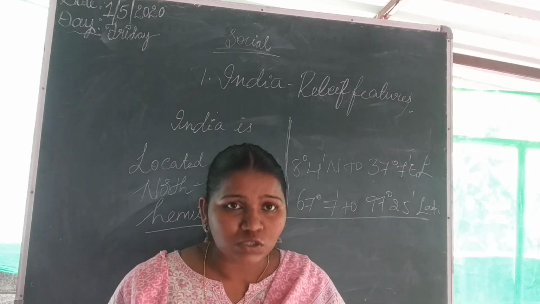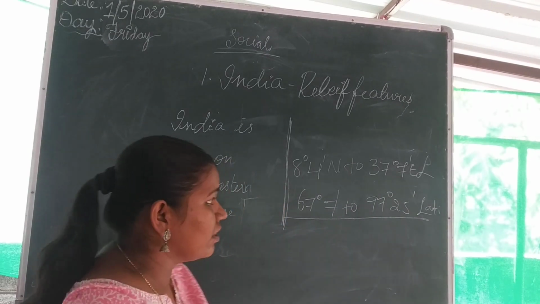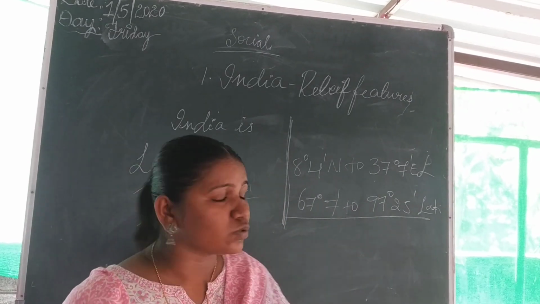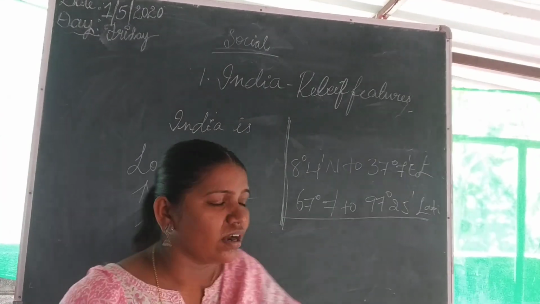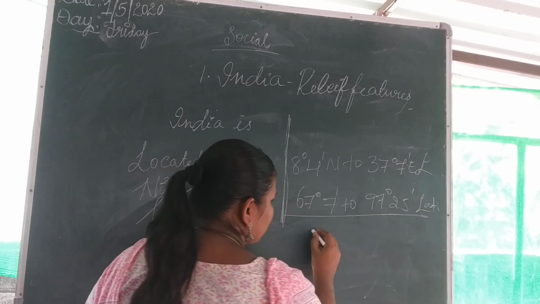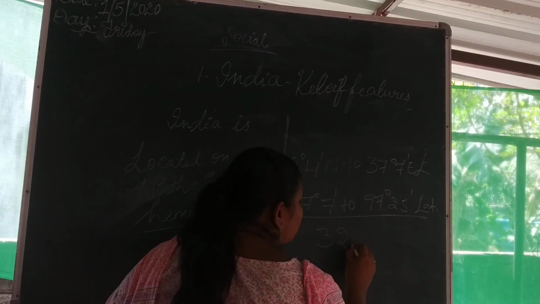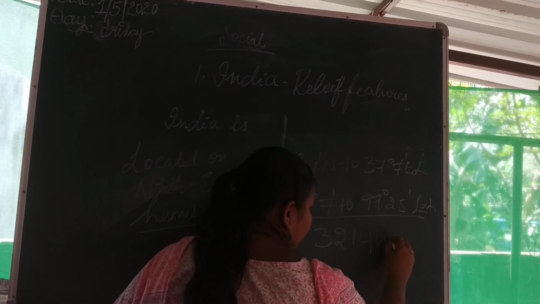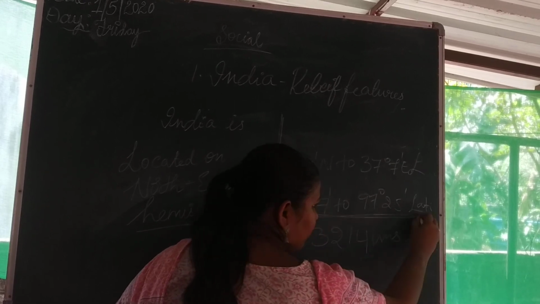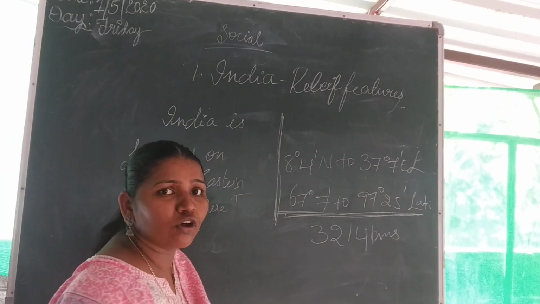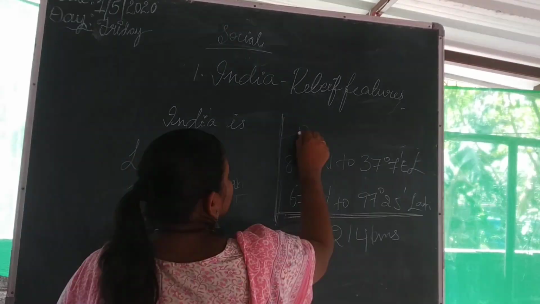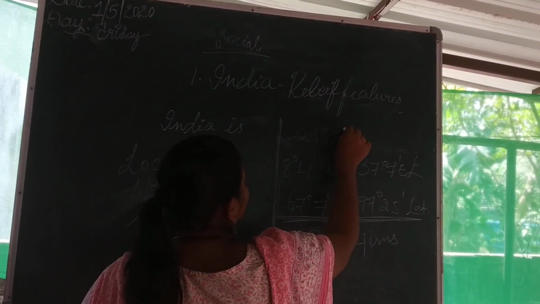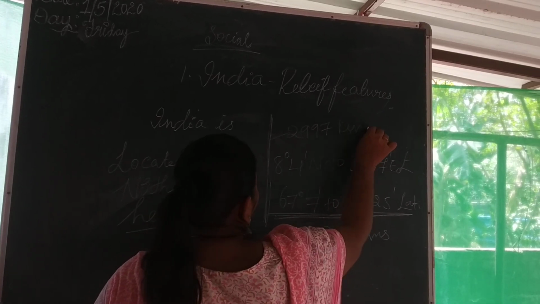And kilometers wise, if you are confused with all these longitudes and latitudes, it is easy to remember that the horizontal position of India is 3214 kilometers, and the length of India is 2997 kilometers.